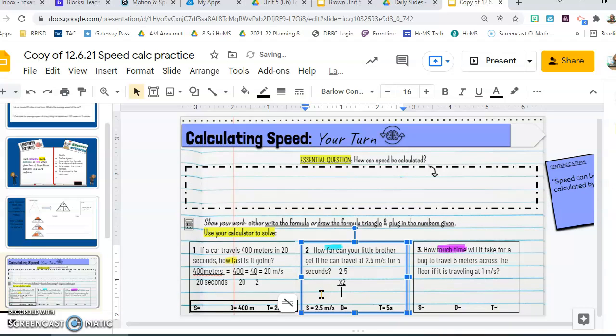So I have 5 times 2. Sorry, 5 seconds. 5 times 5 is 25. Okay, I have to regroup the 2. So I'm going to have a plus 2 right there.